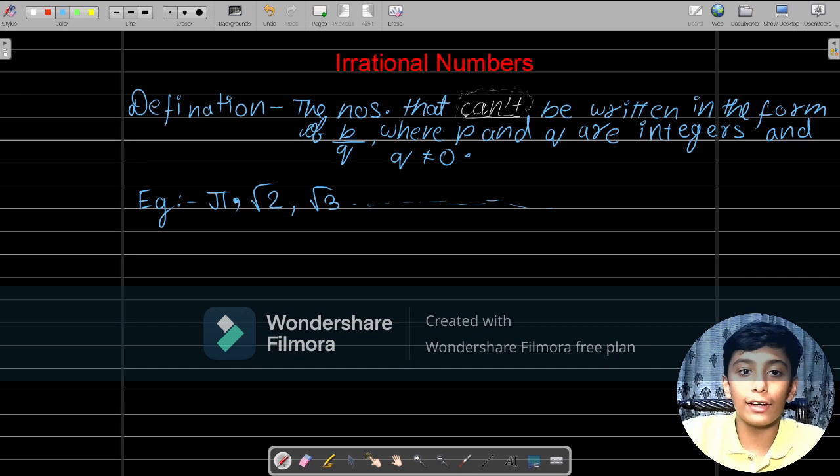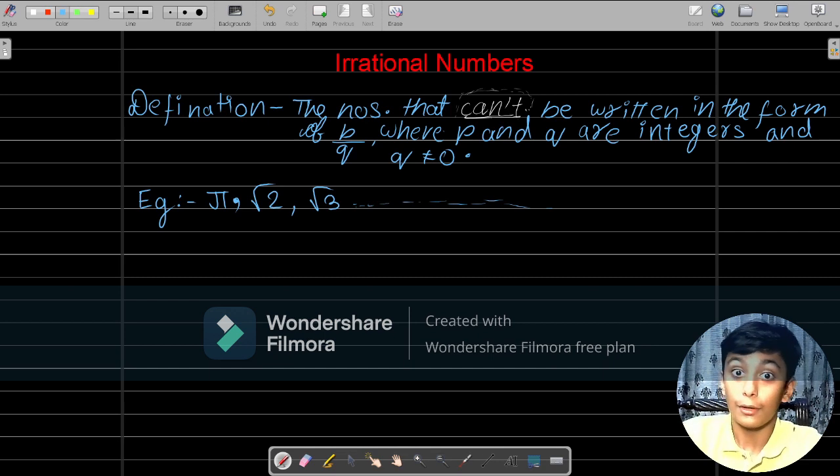So over here you see root in root 3 and root 2. So the root of any non-perfect square, any number which is not a perfect square, is irrational. So over here, these are examples of irrational numbers. So that's all with the irrational number.